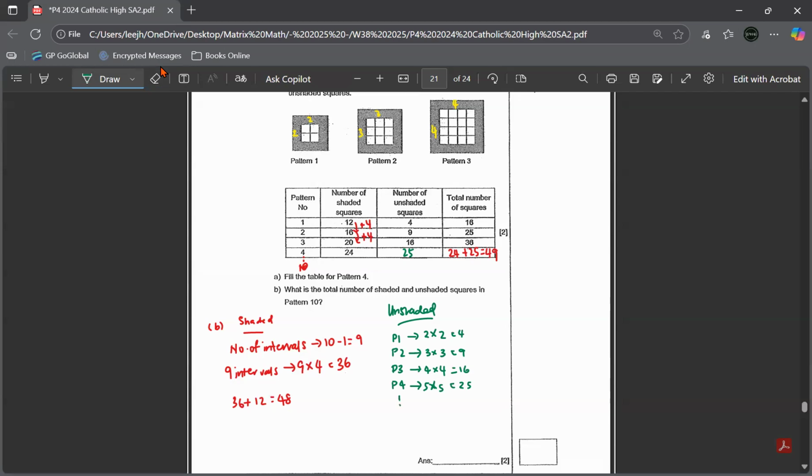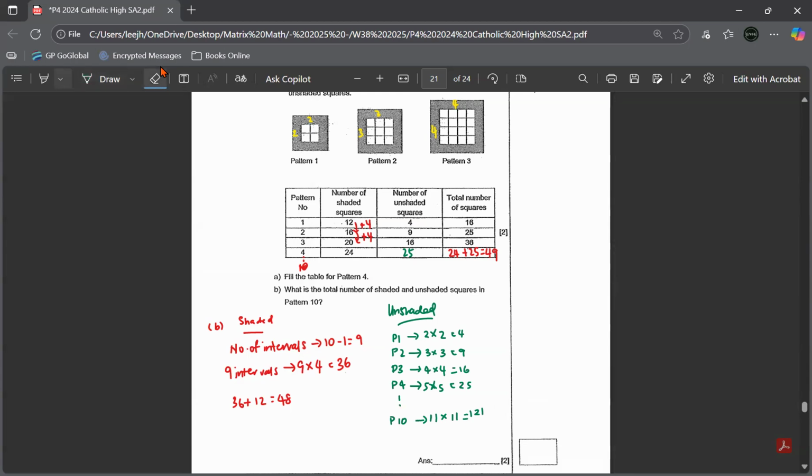So if I go all the way to pattern 10, it is not 10 by 10. Can you see the number of squares on one side is one more than the pattern? So pattern 10 will be actually 11 by 11, which is 121. But don't forget to find the total number of shaded and unshaded.